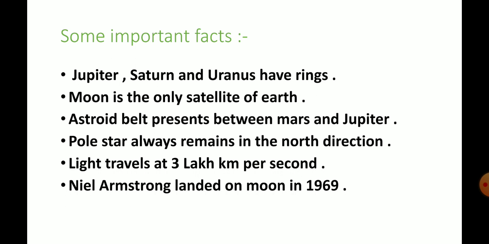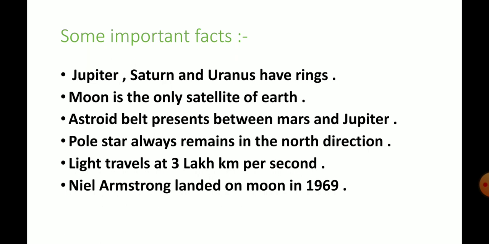You know that these are in a sequence. Number 5 planet Jupiter, 6 planet Saturn, 7th planet Uranus. So I think this will not be difficult for you. Next, Moon is the only satellite of Earth. Yes, Moon is the only satellite of Earth. Only natural satellite. Sorry, I forgot to mention natural satellite. Remember that Moon is the only natural satellite of Earth. Only one. But Mars has two, and Jupiter, Saturn, Uranus have many more satellites.